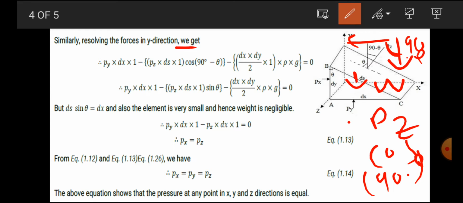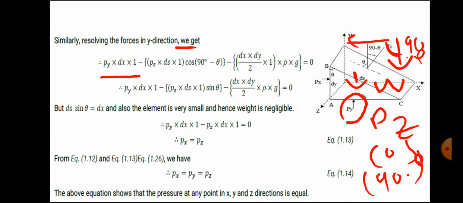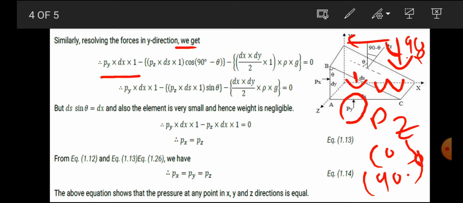Now only vertical forces we have to consider. You can see Py will be there, a pressure force, which we convert into pressure into area, as already discussed. For which plane? The AC plane. In the AC plane, pressure into area will be small py into dx into 1. Why should we consider minus? Because that direction and this direction are opposite.